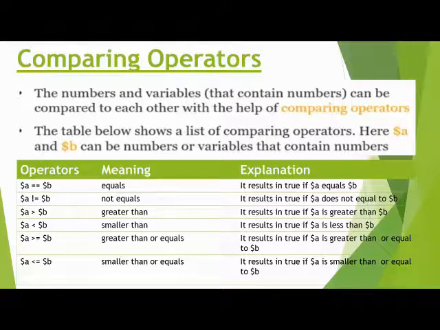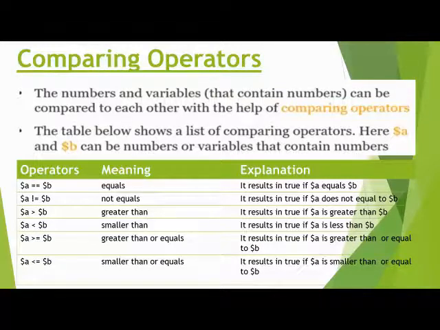Next one is variable $a greater than variable $b. As you see here, the sign is greater than, so the meaning is $a is greater than $b. The result is true if variable $a is greater than variable $b. Suppose variable $a value is 4 and variable $b value is 3. So the result is true.